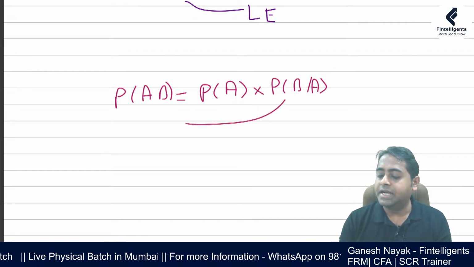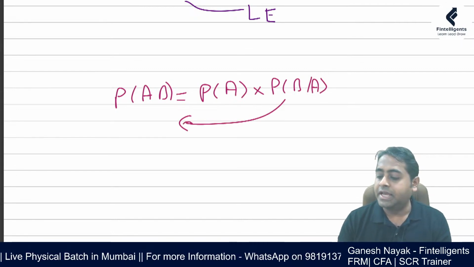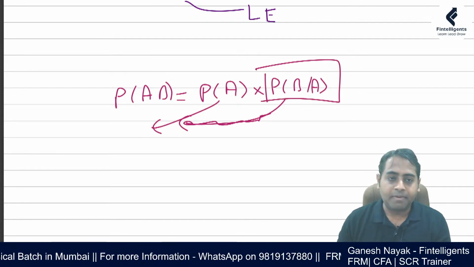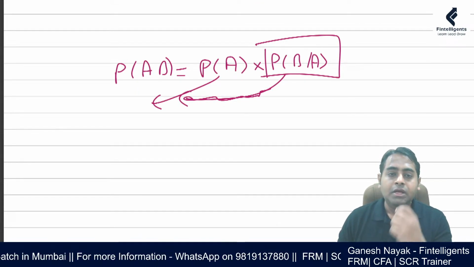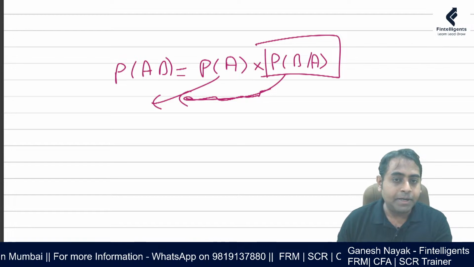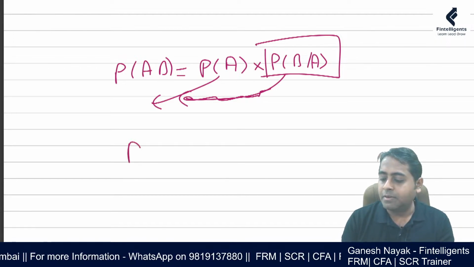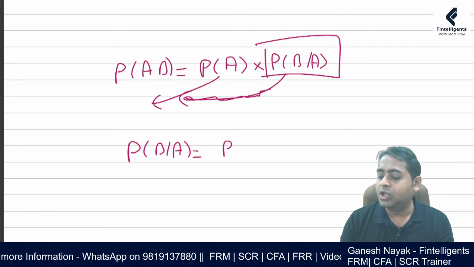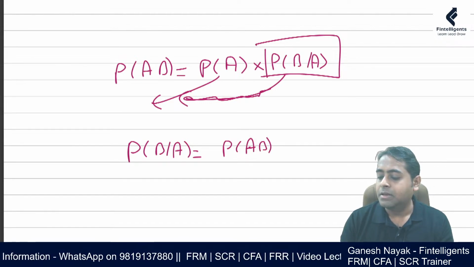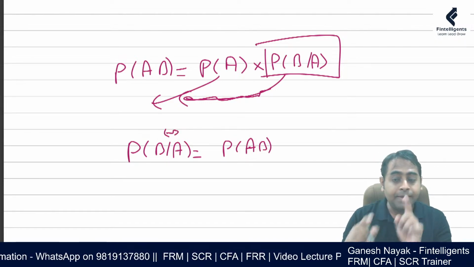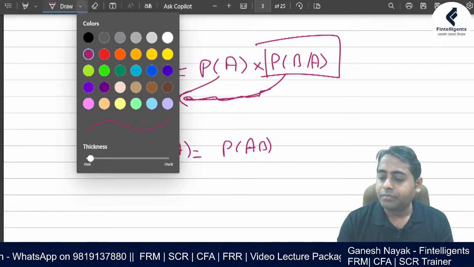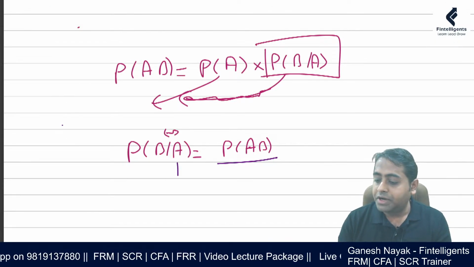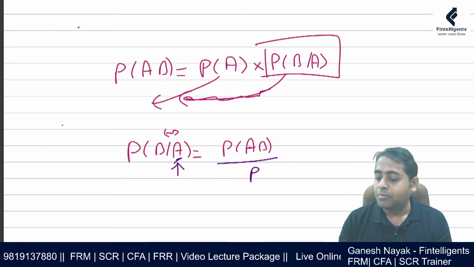What I can do is take this A down and find this conditional probability. So Bayes' theorem is nothing but trying to find a conditional probability. What is this conditional probability? Probability of B given A is nothing but the joint probability, both B and A happening together, and the denominator is whatever has already happened, that is this A, probability of A.